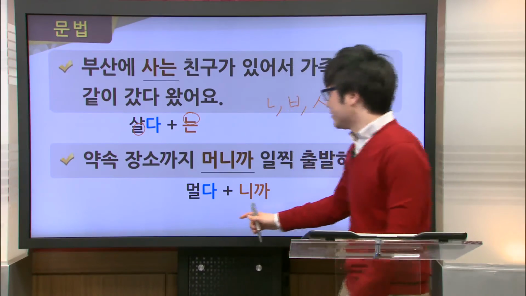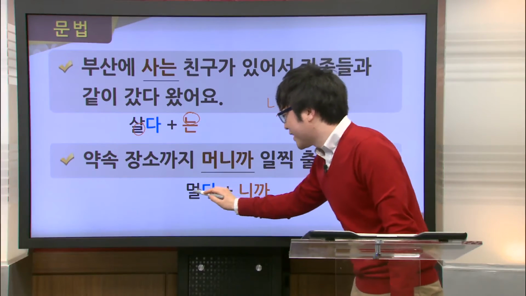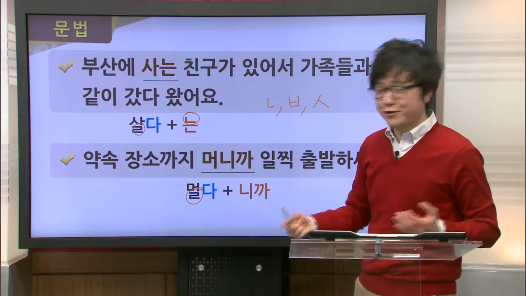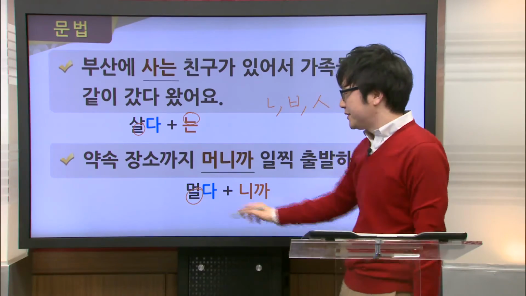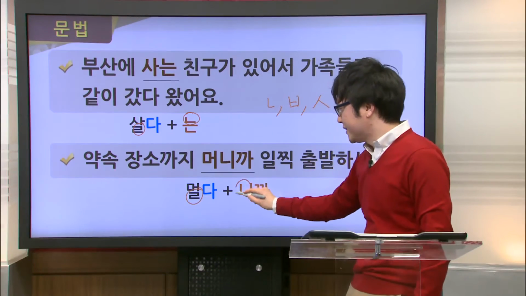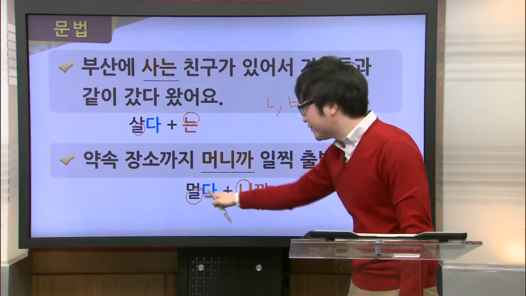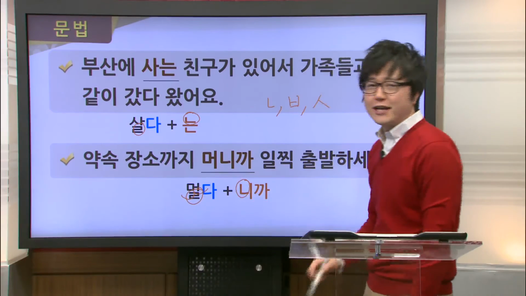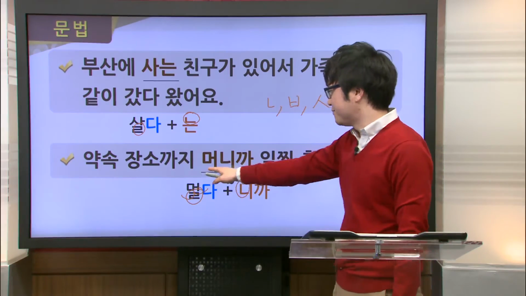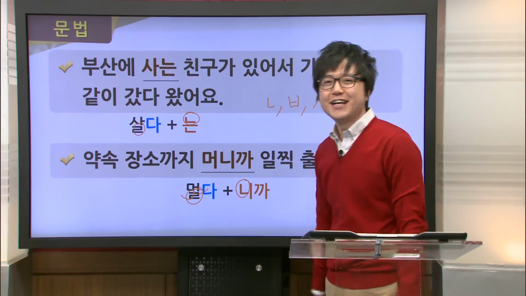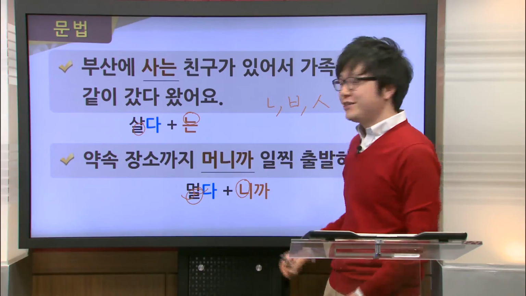Now in the case here with 멀다, you can see again, since it's a real irregular verb, it ends in a lir. And what happens is this lir meets this 느 sound here, and what do we get? Because we get a little conflict here, this drops out, and what we're left with is this 머니까, as you can see right here. Now, let's go ahead and read through these together.